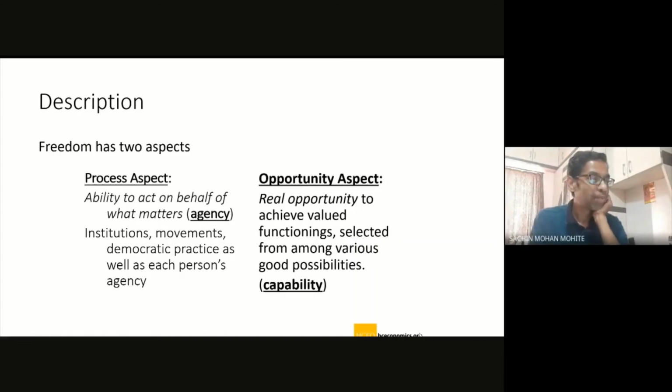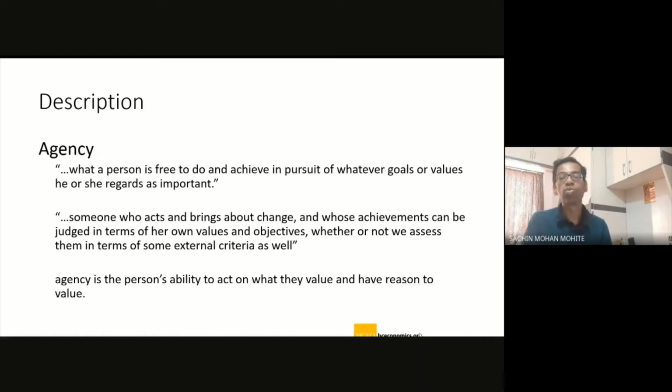Okay. Perfect. So with this, we come to agency. Amni very briefly mentioned agency while she was explaining the process freedom. I consider that agency is the ability to influence. In very simplistic terms, that is what we call agency in the sociological aspect. It could be anything. People coming together and influencing something, that is also agency. People using certain institutions and influencing something can also be called agency.